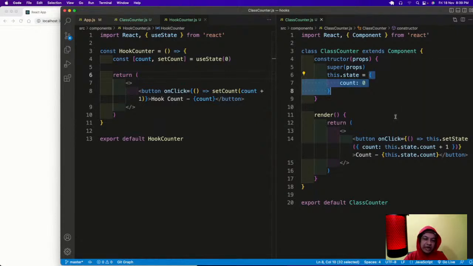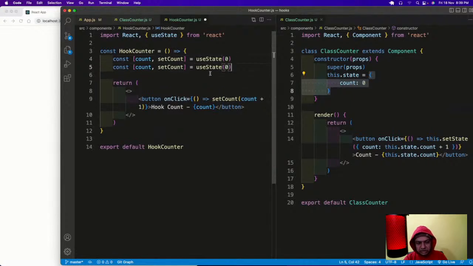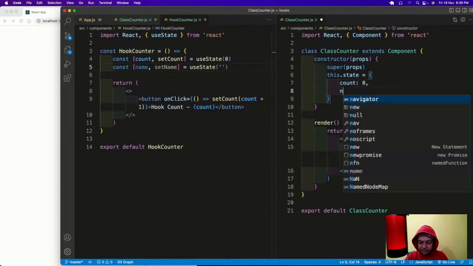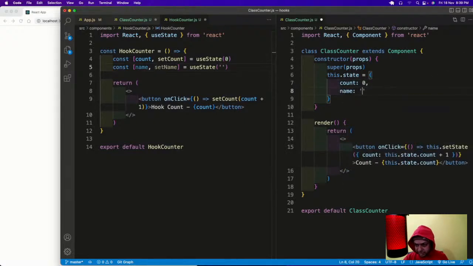But what used to happen in your class based component, this set state was very generic, but here the set count is not generic. So suppose I have another state component which I will call name, and it can be anything, like I'm testing. The same thing if I'm going to have in a class based, I will have it with the name which will be an empty string. But if I want to update it, I will update it with the set state only. But here I'm going to update with the set name.